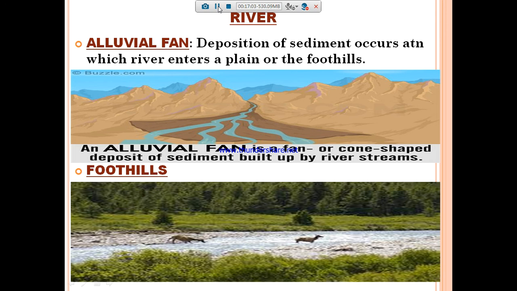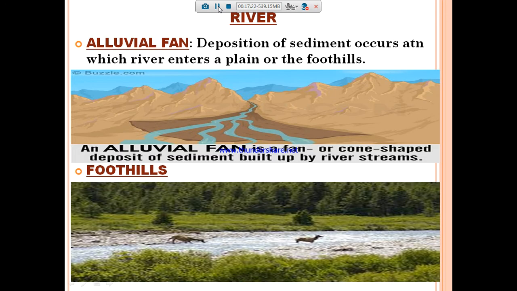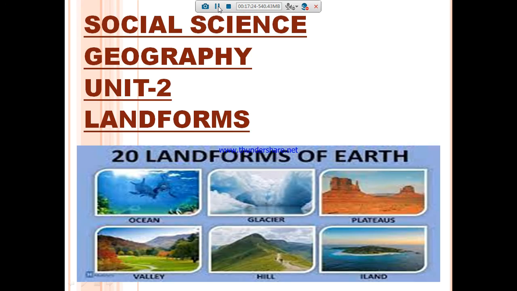Okay, foothills we have seen. So what is meant by distributary? A stream of a river that flows into and joins a main river is called the tributary. And a stream that branches off and flows away from a main stream is called the distributary. Okay, so up to that just read it and underline all the points. Moreover, in this lesson we have so many questions, as well as so many one word answers also. So just read it carefully.